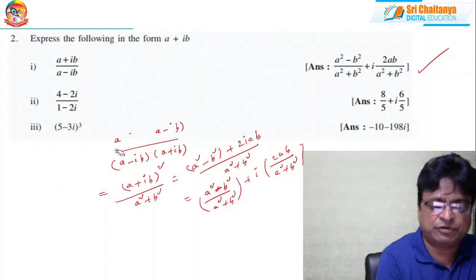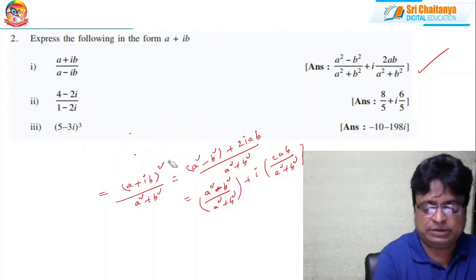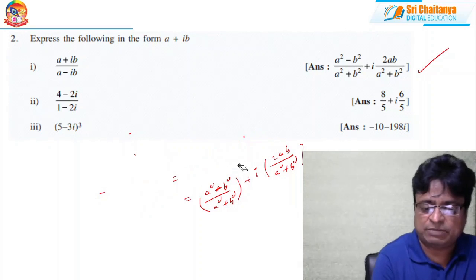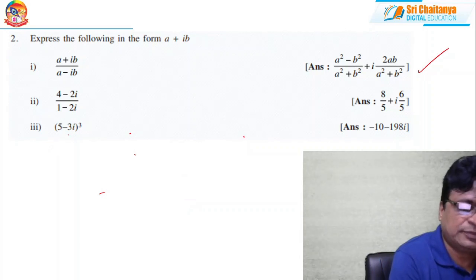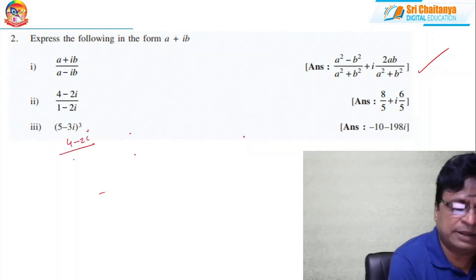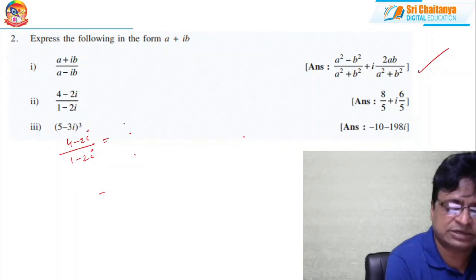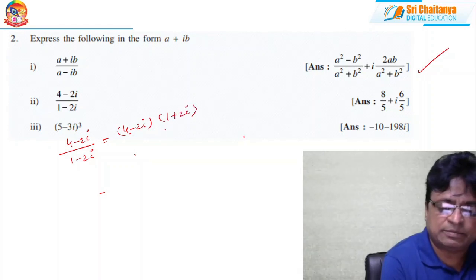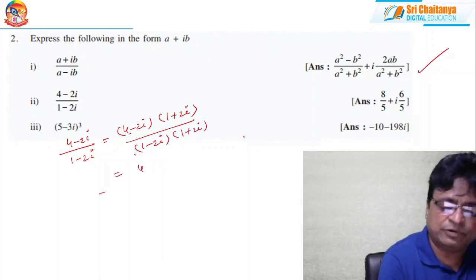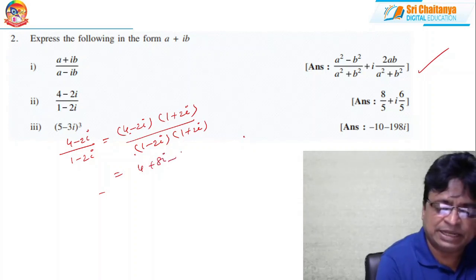What is the second question? (4 minus 2i) by (1 minus 2i). See here, the second question is (4 minus 2i) by (1 minus 2i). As I said just now, (4 minus 2i) into (1 plus 2i), by (1 minus 2i) into (1 plus 2i). That is, multiplying the numerator: 4 plus 8i minus 2i minus 2i square, that is the numerator. The denominator is 1 plus 4.